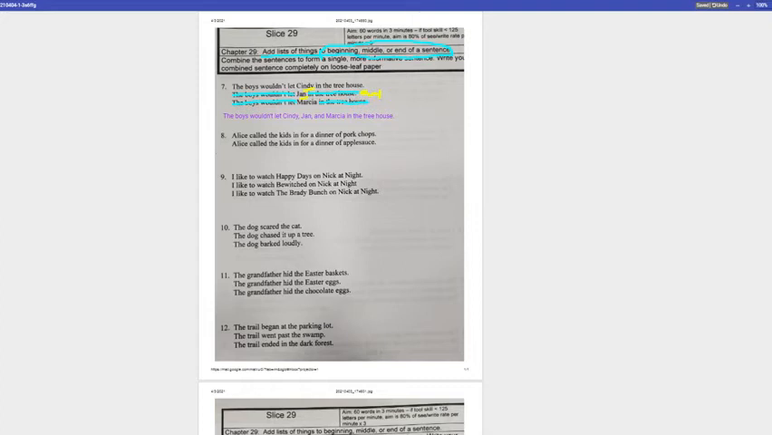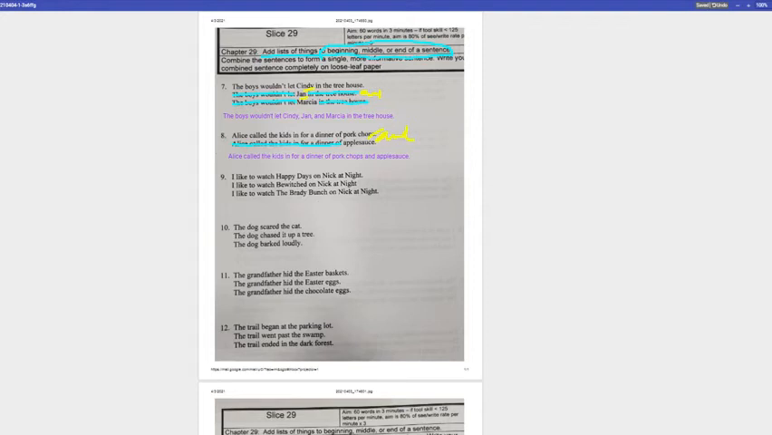Number 8. Alice called the kids in for a dinner of pork chops. Alice called the kids in for a dinner of applesauce. I hope there's some hot sauce there. All right, so what's being repeated in each of the sentences is Alice called the kids in for a dinner of, so we'll cross that out. We are going to put an and and get rid of the period, so no commas here. So all together, Alice called the kids in for a dinner of pork chops and applesauce.